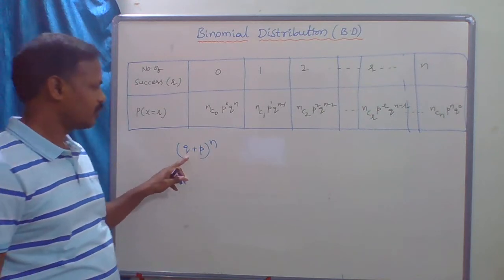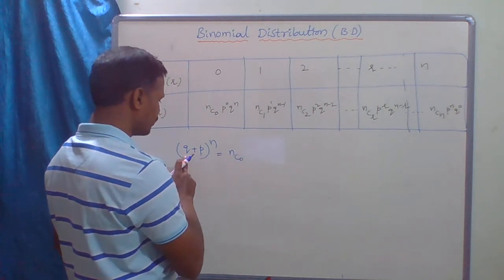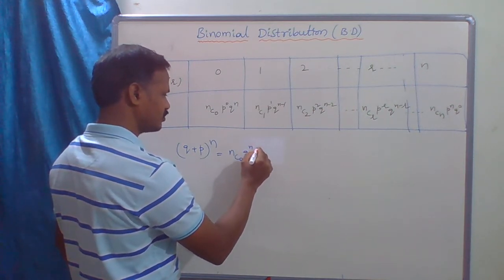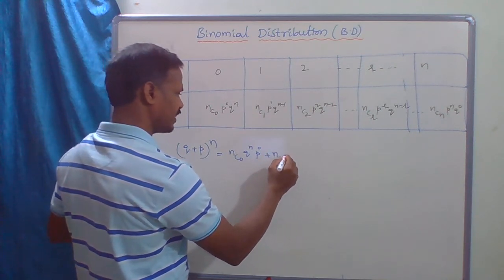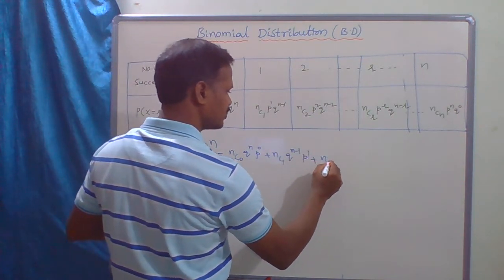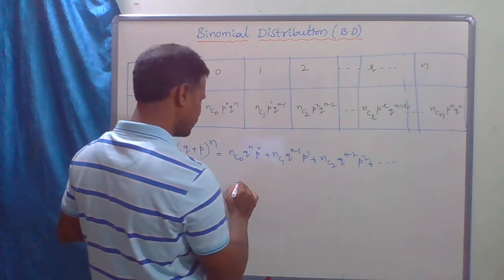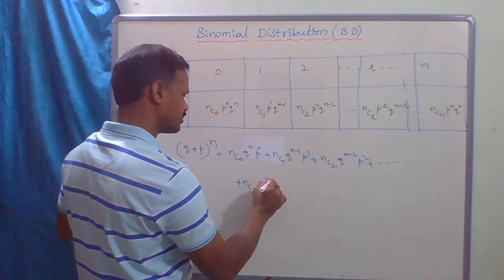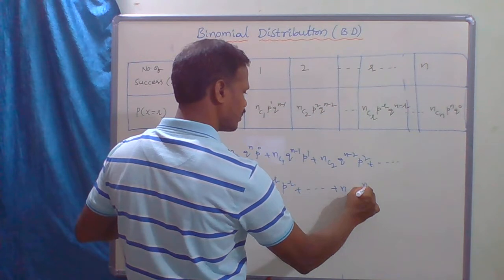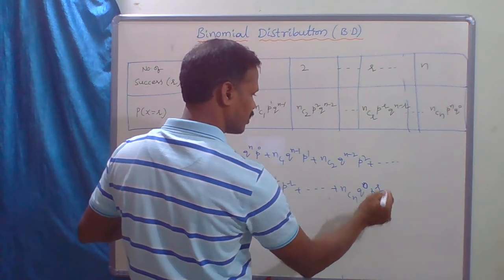Which is nothing but NC0 Q power n minus 0 P power 0, plus NC1 Q power n minus 1 P power 1, plus NC2 Q power n minus 2 P square, plus so on, plus NCR Q power n minus r P power r, plus so on, plus NCN Q power n minus n, which is 0, P power n.